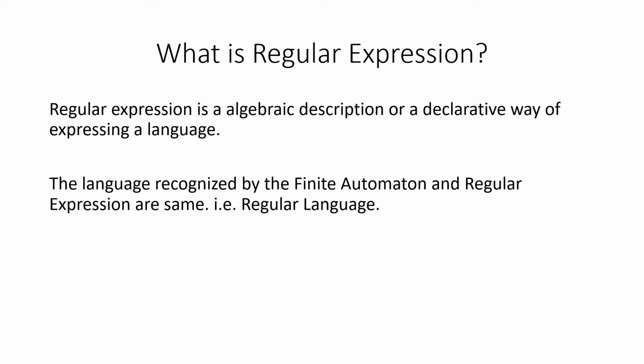While in the case of finite automata, it is nothing but a mechanical representation, a model we make use of for recognizing a language. So the major difference between finite automaton and regular expression is the way in which they recognize the language. I'm repeating again, in the case of finite automaton, we make use of models for representing a language. In the case of regular expression, we make use of operators. That is why it is called an algebraic description of a particular language.